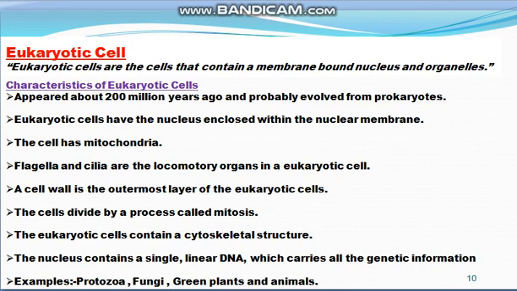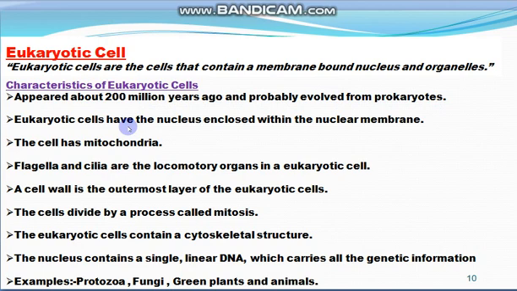Next comes the eukaryotic cells. I already told you, eu means true and karyotic means nuclear. So eukaryotic cells are the highly developed cells, and they contain a membrane bound, true nucleus, and organelles are also well developed in eukaryotic cells. And what are the characteristics of eukaryotic cells? These are the developed cells with a true nucleus, and they appeared about 200 million years ago, and probably they evolved from the prokaryotic cells.